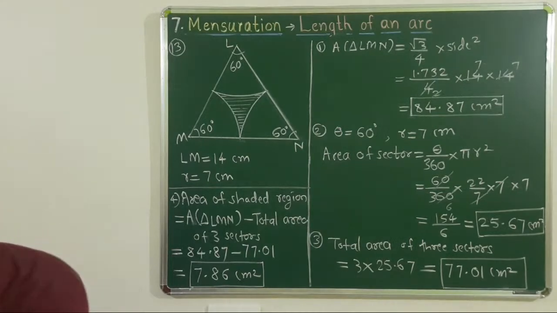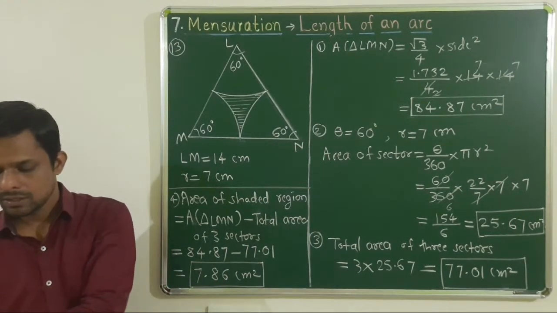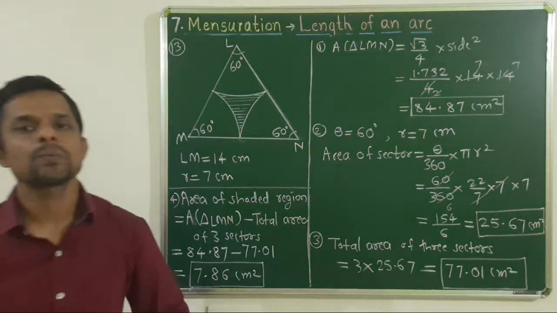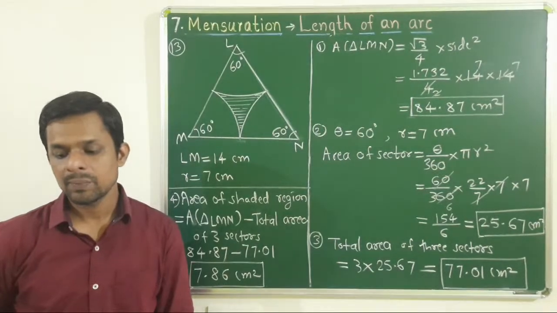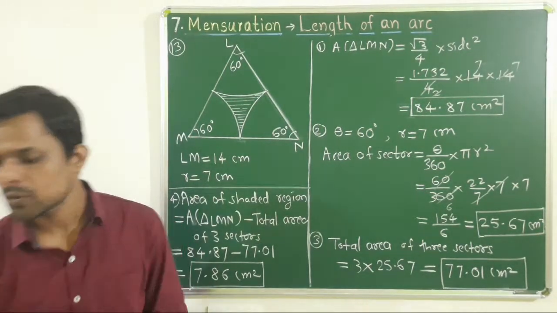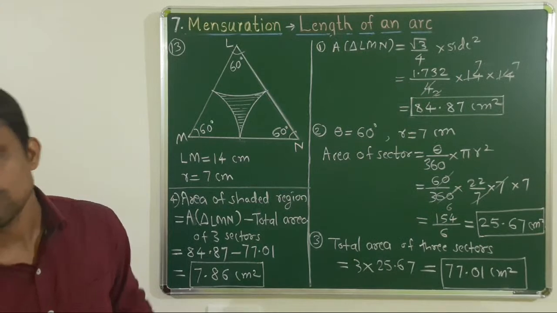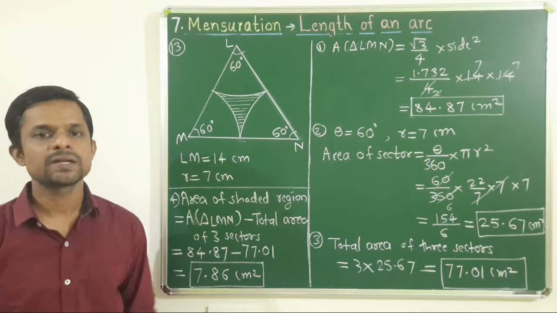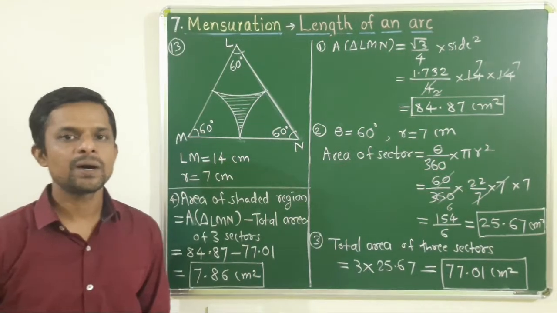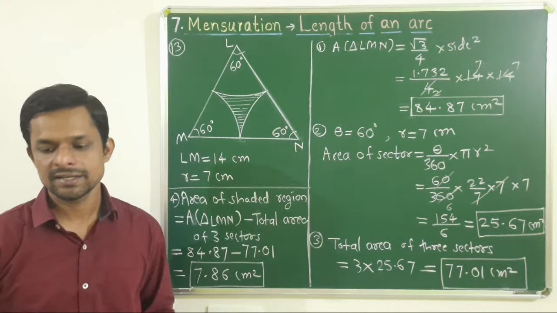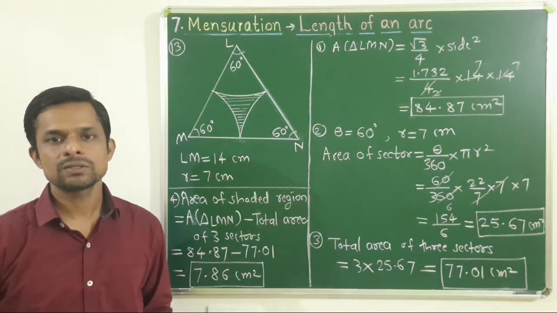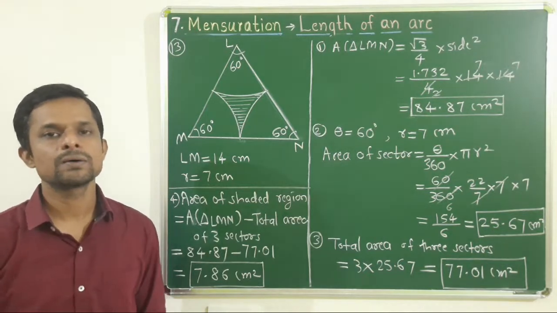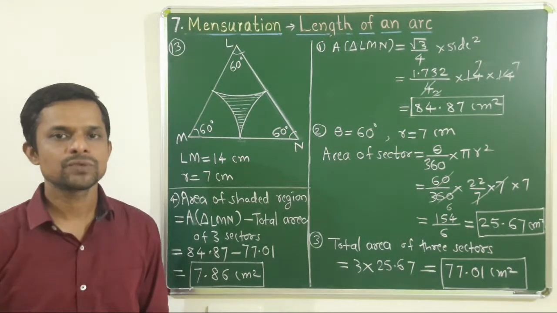We'll stop here, and tomorrow we'll solve some examples from problem set 7. The part which comes after practice set 7.3 is excluded from your syllabus of this year only. 7.3 पासून प्रॉब्लेम सेट पर्यंतचा जो भाग आहे तो वगळलेला भाग आहे फक्त या वर्षासाठी, म्हणजे तुमच्या बॅच साठी. तो आपण घेणार नाही आहोत. It is for your self study. Tomorrow we'll solve some examples from problem set 7. We'll stop here. Thank you.